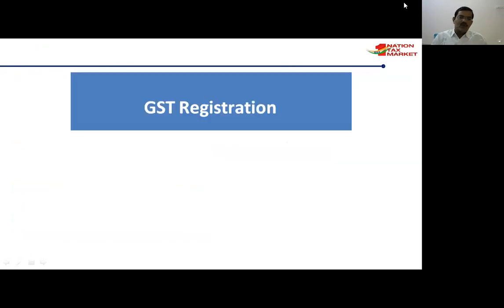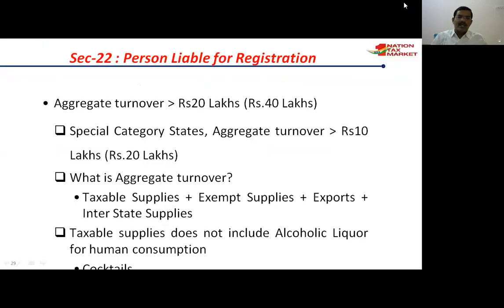Okay. Now we go to another important area in GST, GST registration. You know that GST registration is mandatory for those people whose aggregate turnover is more than 20 lakhs earlier. Now it is 40 lakhs. As per GST Act section 22, the person liable for registration is one whose aggregate turnover is more than 20 lakhs. Now it is 40 lakhs. For special category states, aggregate turnover of more than 10 lakhs, and now it's 20 lakhs.